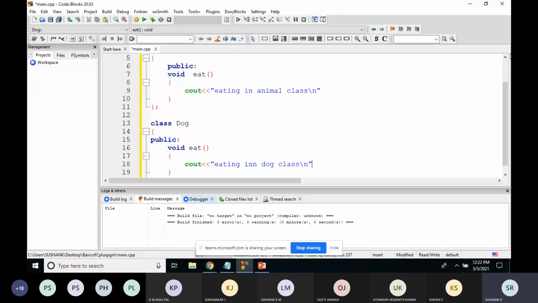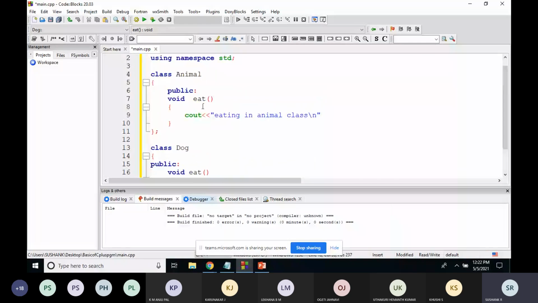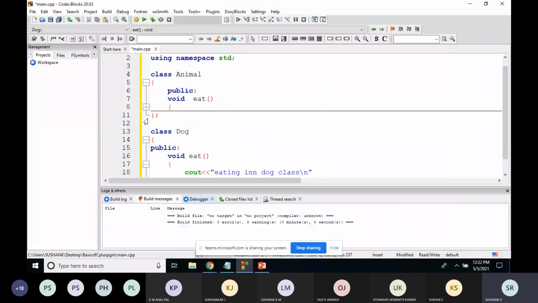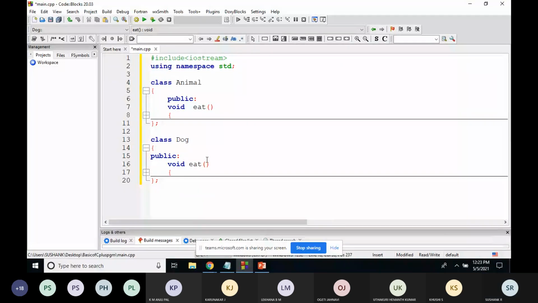One is the eat method, a function of the animal class. And there is one more function with the same name, which is also available in the dog class. Is this part clear? I'm minimizing this for your understanding. Is this part clear? Yes or no?